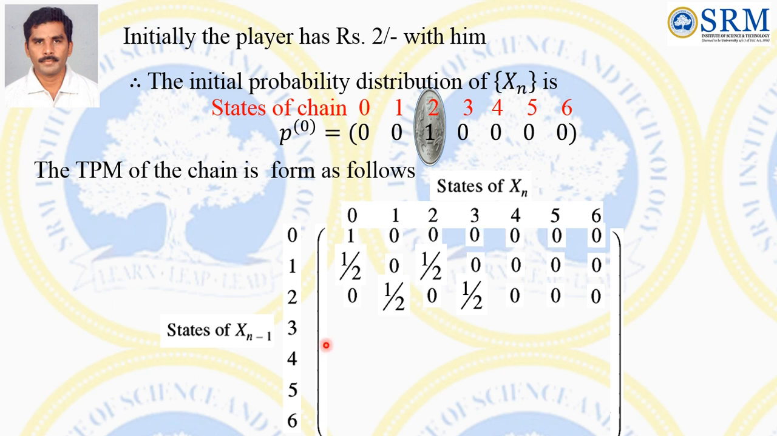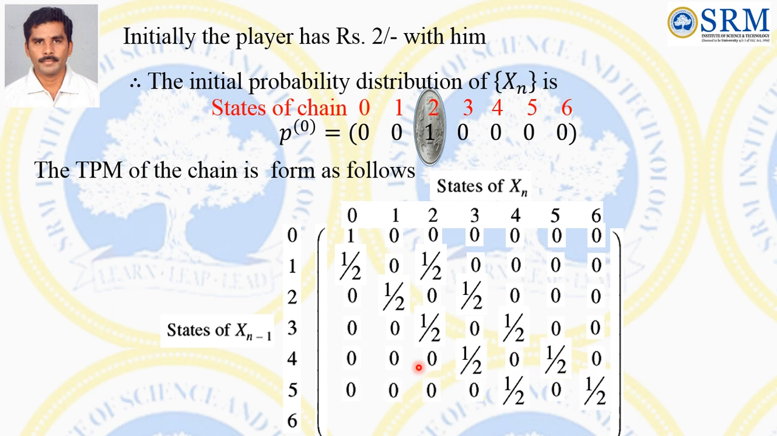Similarly, we can find for 3, 4, 5, 6. In case the man has rupees 3, then he may lose, meaning he may have rupees 2 in the future with probability 1 by 2. If he wins, with probability 1 by 2 he may have rupees 4 with him. Similarly for 4 and 5. In case the person has rupees 6 with him, then he goes home with rupees 6. Therefore, this probability is 1, and the other probabilities are 0.